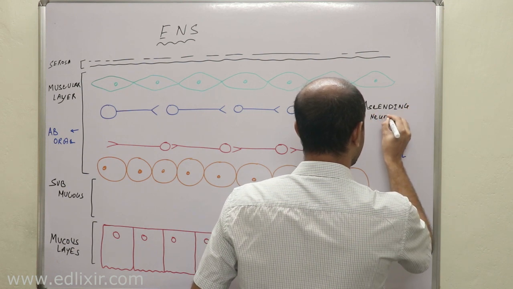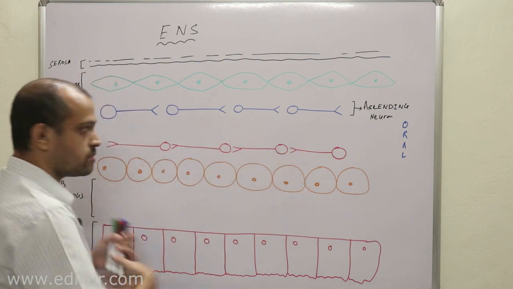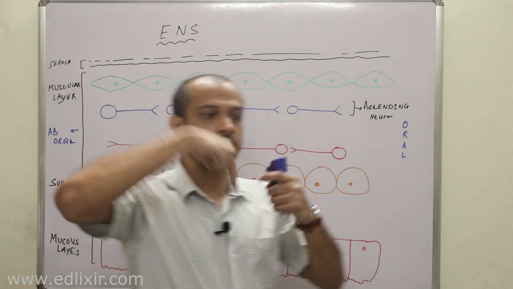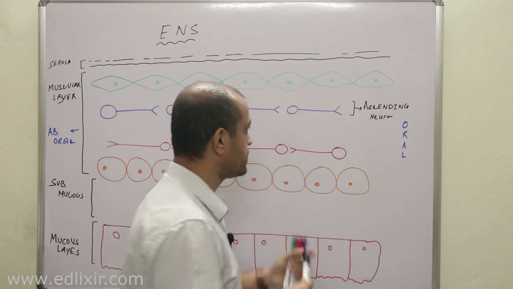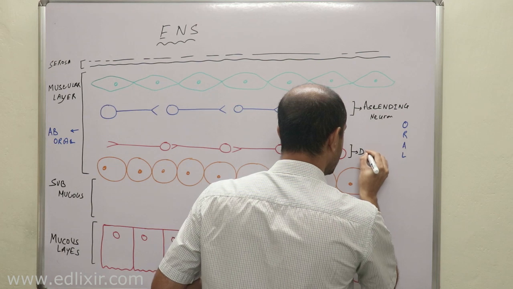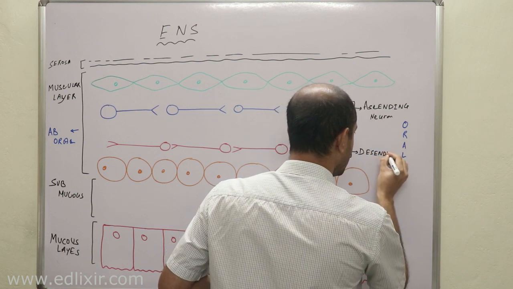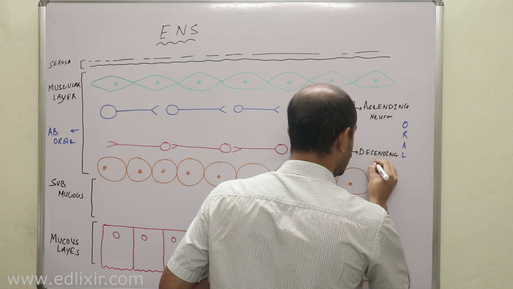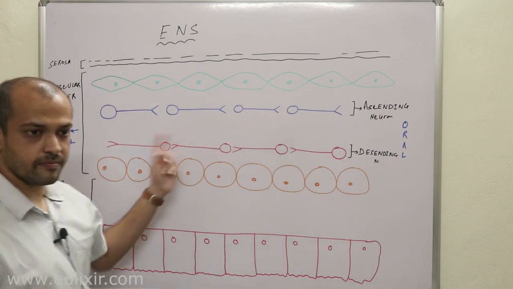These neurons are moving down towards the anus, right? That means they are descending neurons. These are ascending neurons and these are descending neurons.